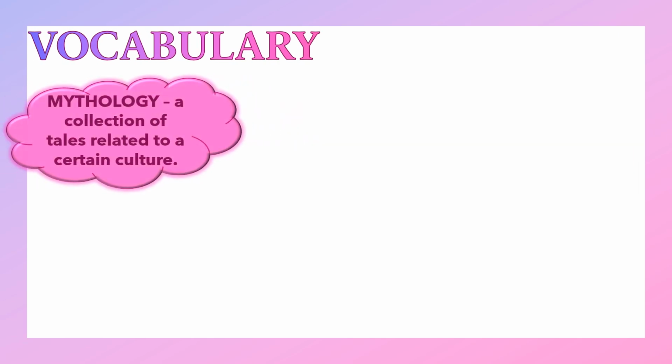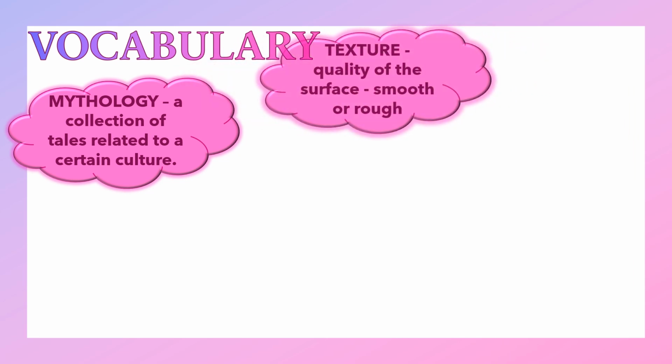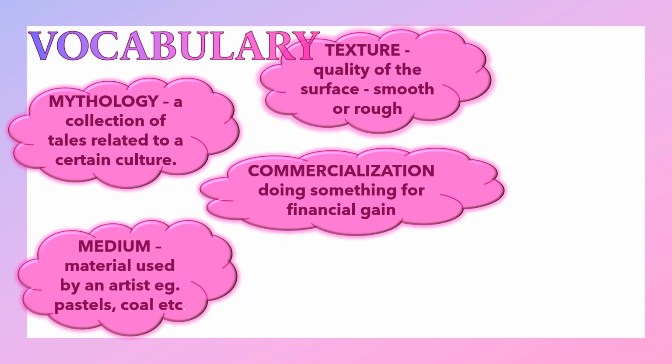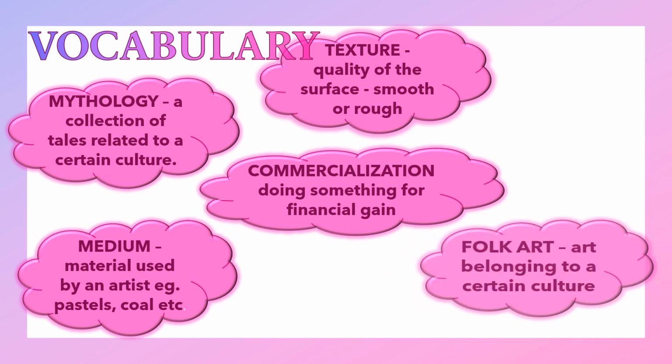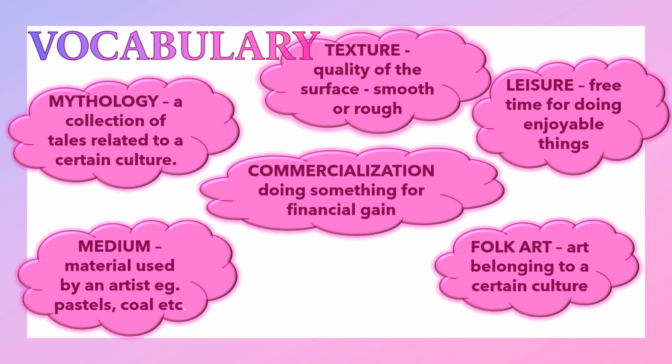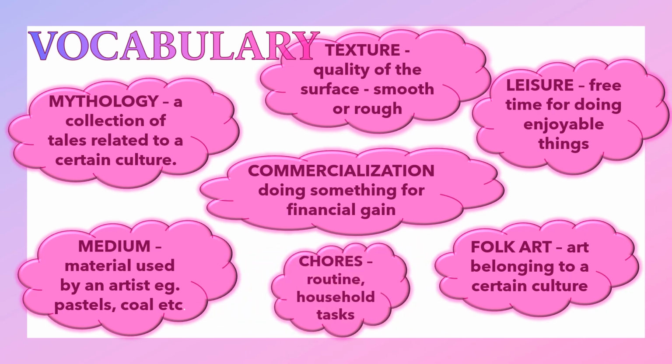Some vocabulary words. Mythology, a collection of stories or tales related to a certain culture. Texture means the quality of the surface, whether it is rough or smooth. Commercialization meaning doing something to gain finance. A medium is a material used by an artist, example, pastels, coal, etc. Folk art, art belonging to a certain people or certain culture. Leisure, free time for doing enjoyable things. And chores, meaning routine household tasks.